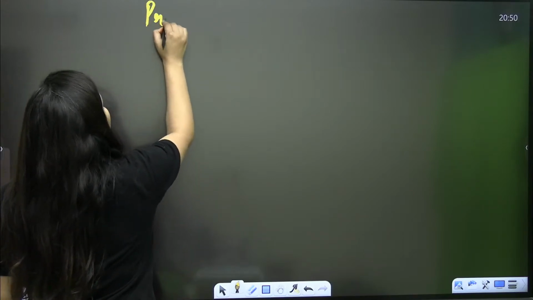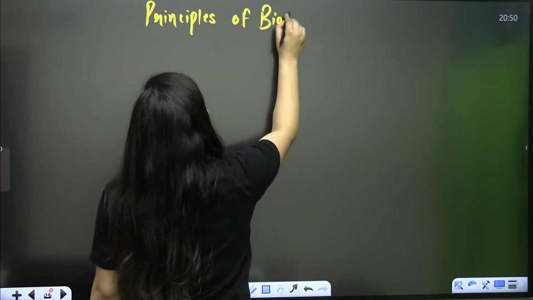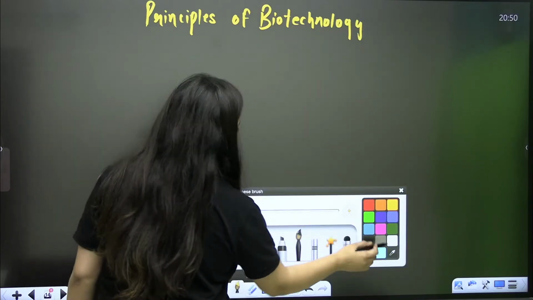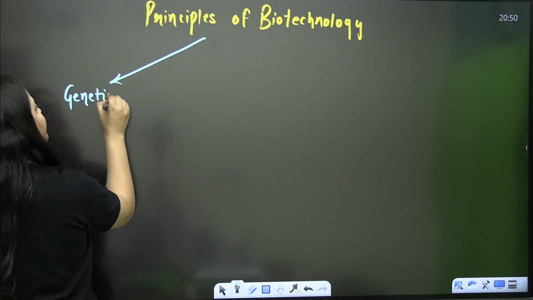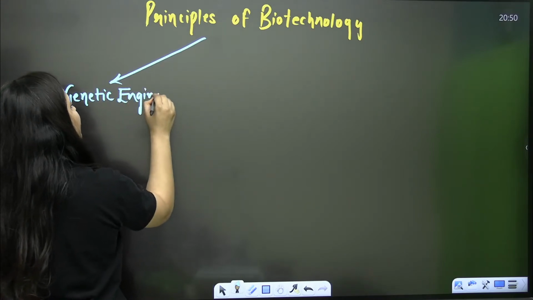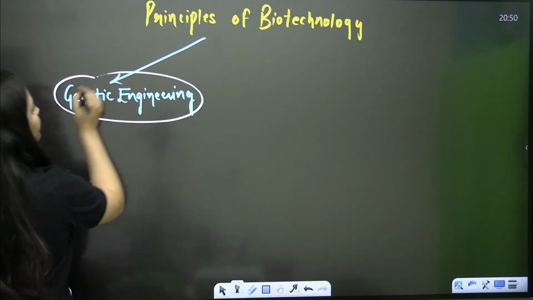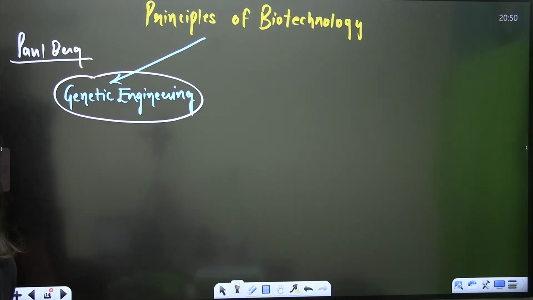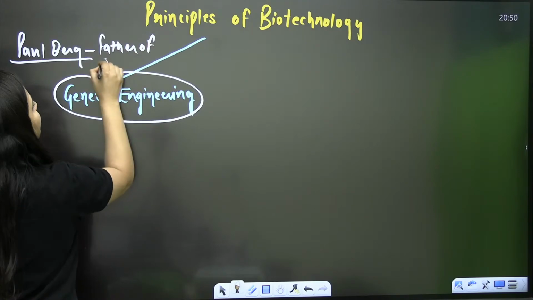Quick, everyone. The next topic that we are going to discuss is the principles of biotechnology. Here, two things are there. First is genetic engineering. Write down Paul Berg. He is the father of genetic engineering, and you should know about it.